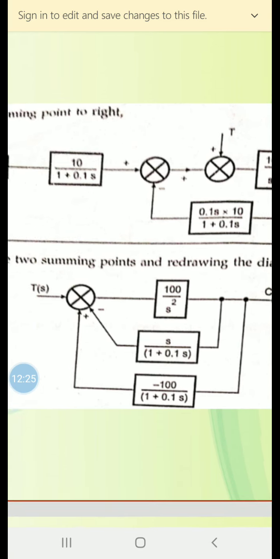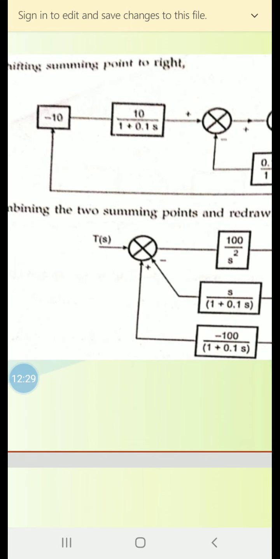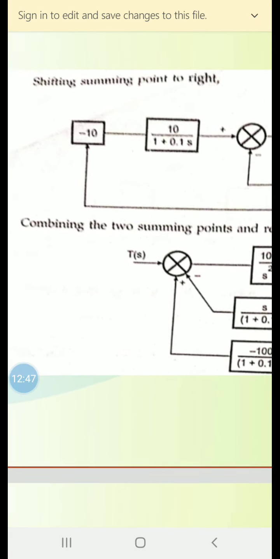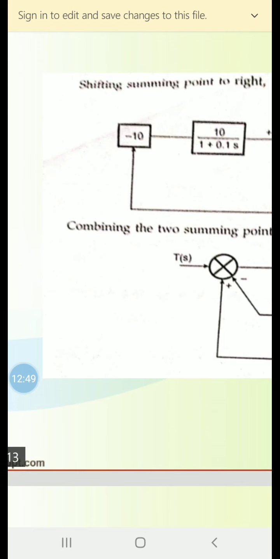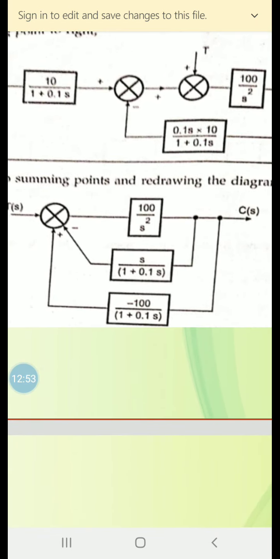Then there is one block with minus 100. How is it minus 100 by 1 plus 0.1s? These two blocks are in series. When these two blocks are in series we can multiply them, and it comes minus 10 into 10, which is minus 100, by 1 plus 0.1s. So these two blocks in series will become minus 100 by 1 plus 0.1s.